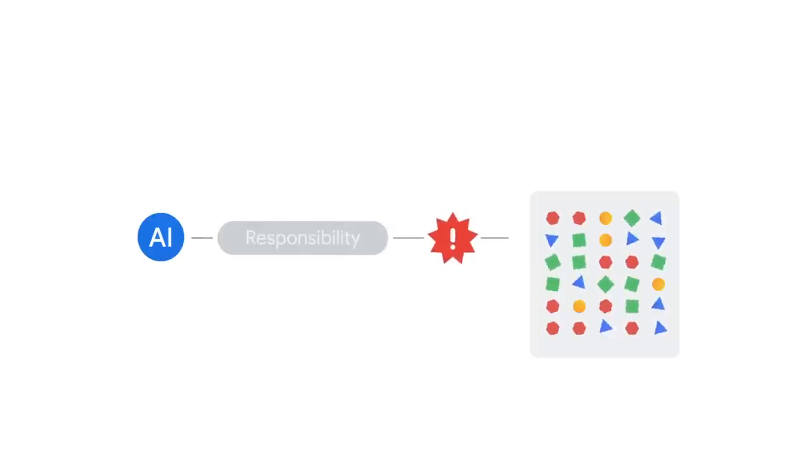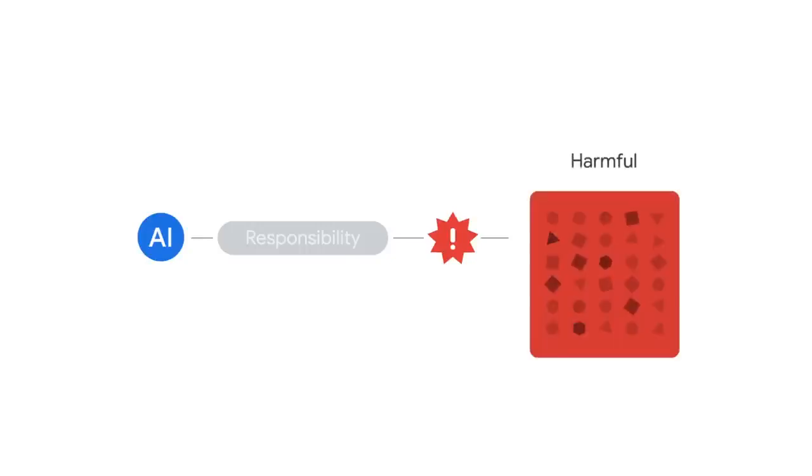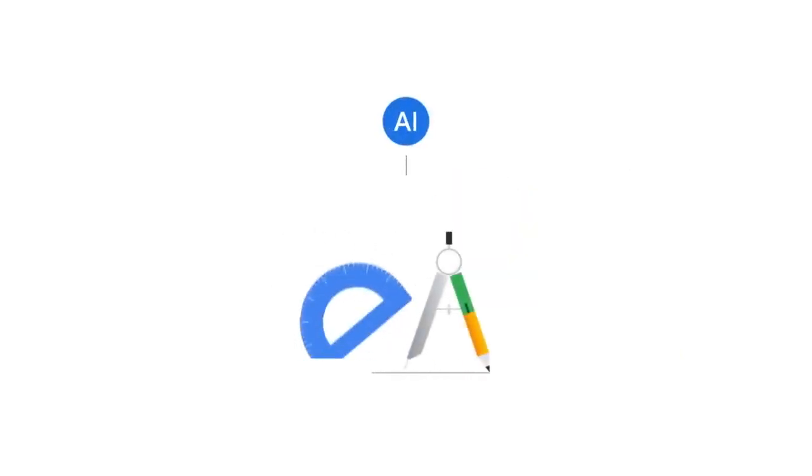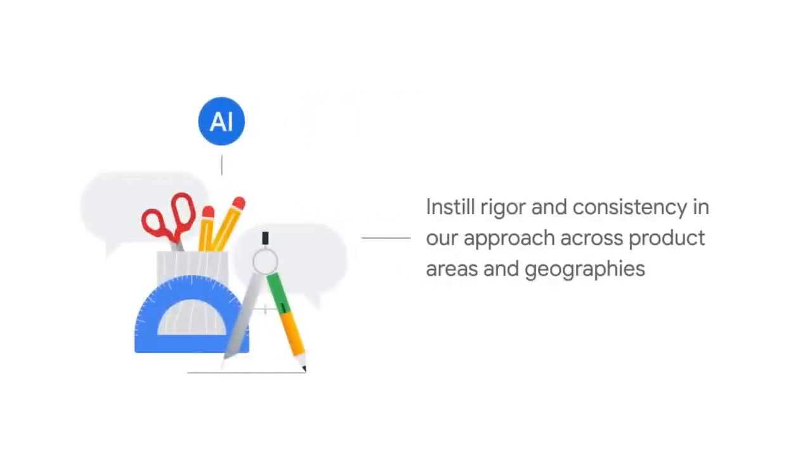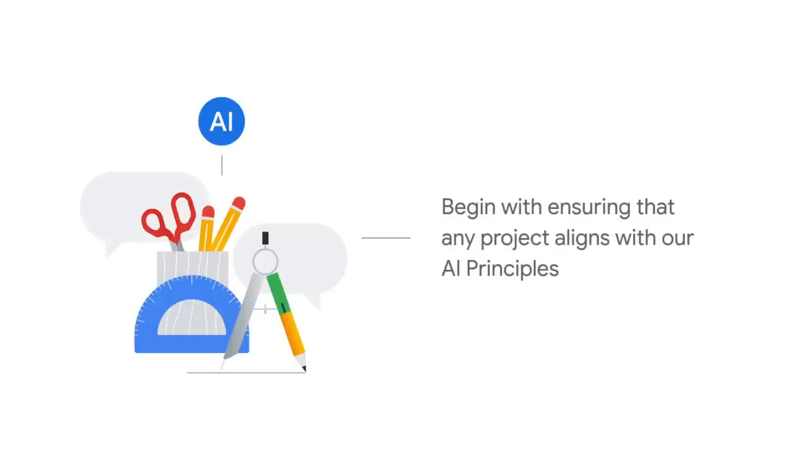If at any point that trust is broken, we run the risk of AI deployments being stalled, unsuccessful, or at worst, harmful to stakeholders those products affect. This all fits into our belief at Google that responsible AI equals successful AI. We make our product and business decisions around AI through a series of assessments and reviews. These instill rigor and consistency in our approach across product areas and geographies. These assessments and reviews begin with ensuring that any project aligns with our AI principles.